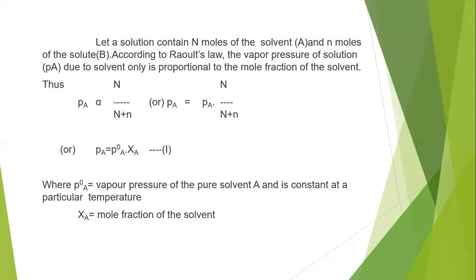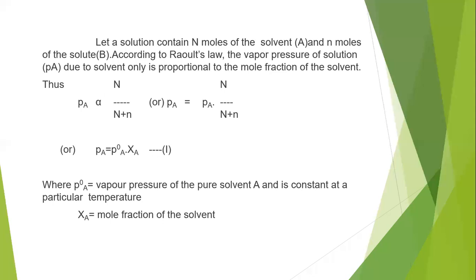Let a solution contain capital N moles of the solvent A and small n moles of a solute B. So the solution consists of a solvent A and a solute B. The number of moles of solvent A is capital N. How can we calculate the number of moles? Generally it is weight divided by molecular weight of the substance. For the solvent, it is the weight of the solvent by the molecular weight of the solvent. In the same way for the solute, the weight of the solute by the molecular weight of the solute gives the number of moles.